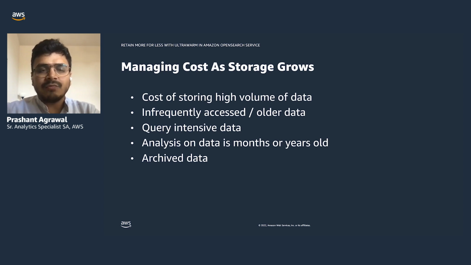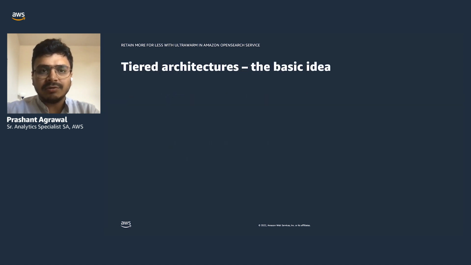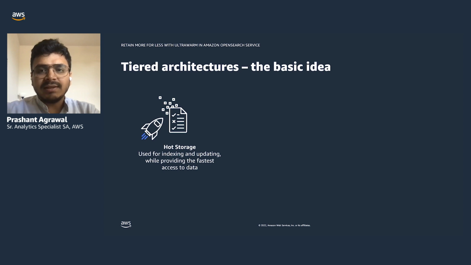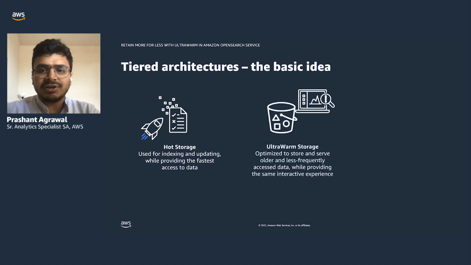So let's see what the tiered storage options with Amazon OpenSearch Service are and how they can help you reduce cost. Basically, there are three storage tiers. The hot tier enables you to keep recent data readily accessible and indexed in high performance storage to enable querying and real-time analysis.